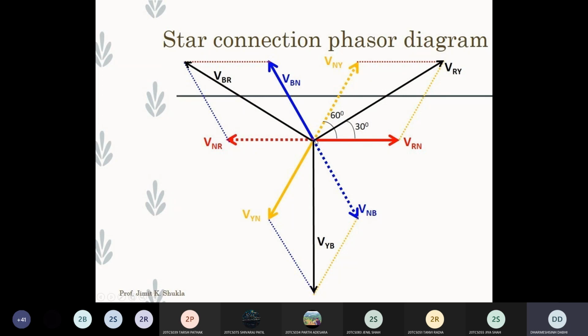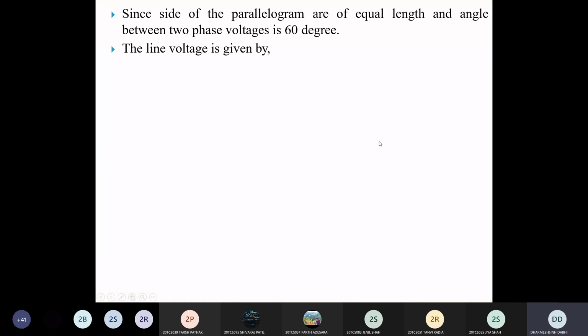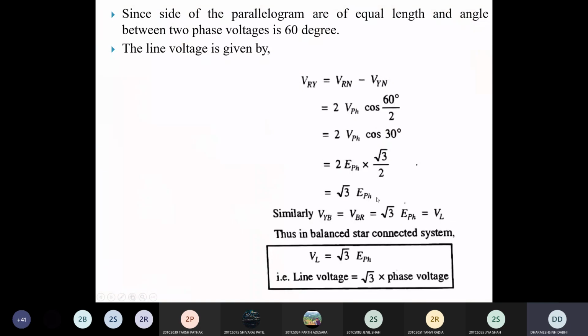That's why we write 2 times phase voltage, VPH. VPH is equal to VRN, VNY, or VBN. All the phases have the same magnitude. So 2 times phase voltage into the cosine of the angle between this resultant vector and the phase vector. Finally you get the answer, root 3 times phase voltage. Clear, all of you now?